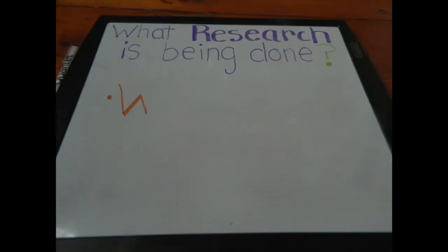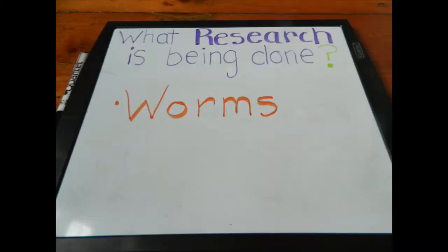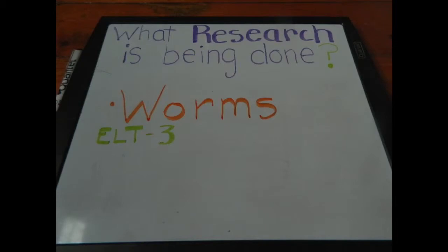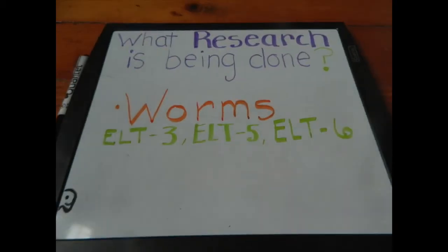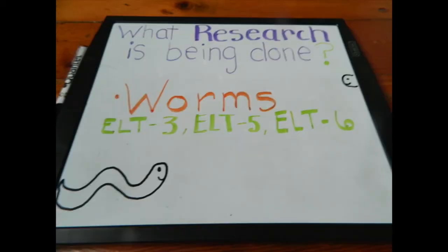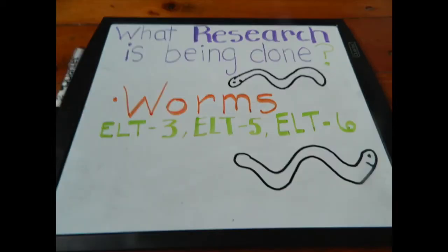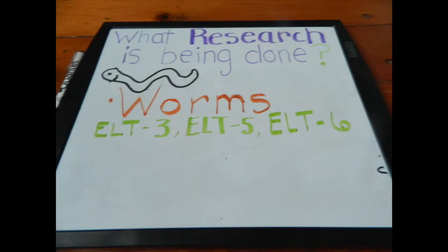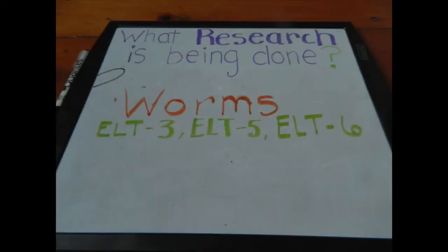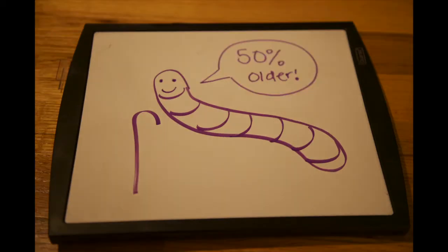Worms have also been a source of interest in terms of the genetics of aging. Studies of the genetics of the C. elegans roundworm allowed scientists to isolate the GATA factors known to contribute to aging. They discovered that the ELT3, 5, and 6 genes were specific GATA transcription factors that controlled the expression of genes in young and old worms, therefore causing aging. When these genes were restricted in the worm specimens, the worms lived up to 50% longer, indicating that these genes were the ones causing it. This discovery set the stage for further investigation into the effect of GATA factors on human aging.